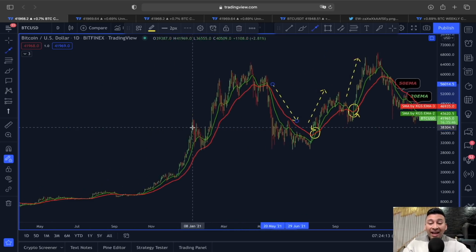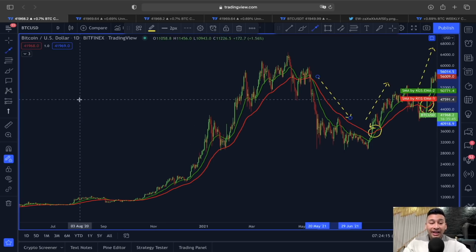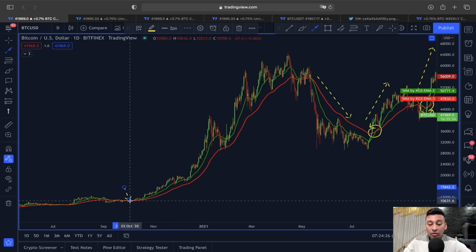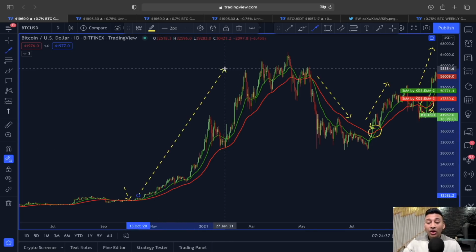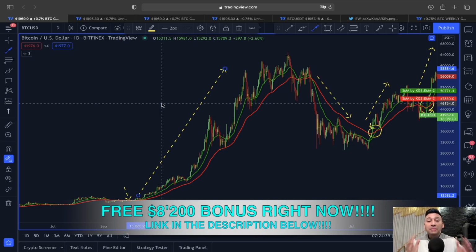And now let's go back here and focus only on these breakout scenarios. When the price of Bitcoin was preparing for this massive impulsive movement here, we had this crossover where the 20 exponential moving average started appearing at the top and this red line, which is the 50 exponential, at the bottom. And after that you can see we saw an actual impulsive movement playing out in price action of Bitcoin.